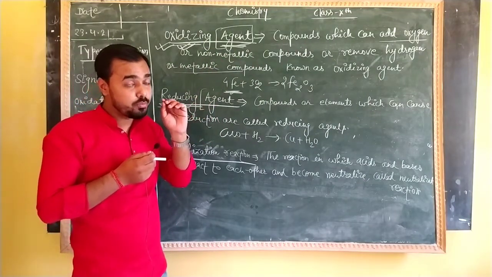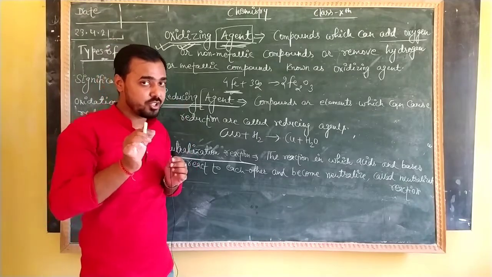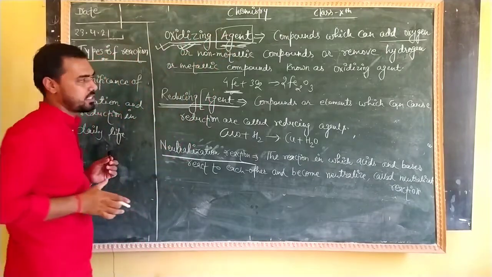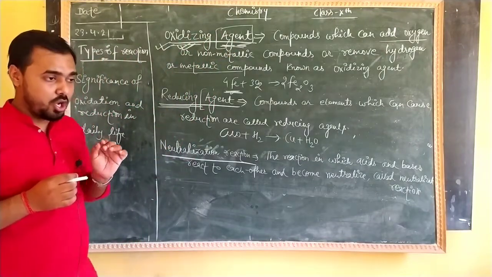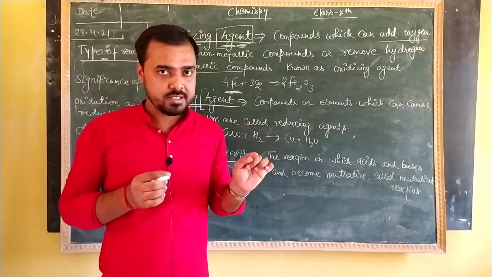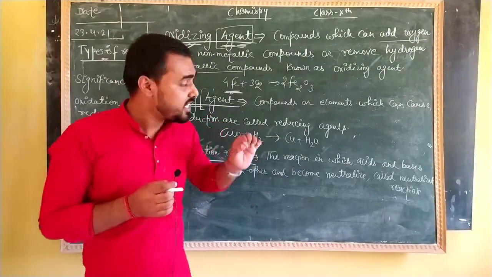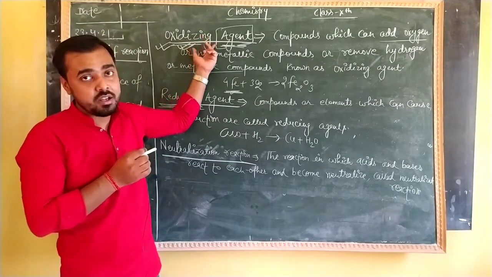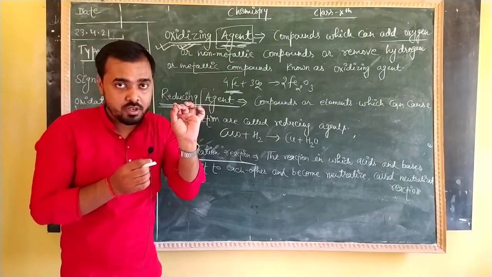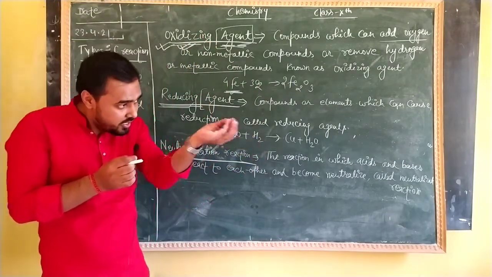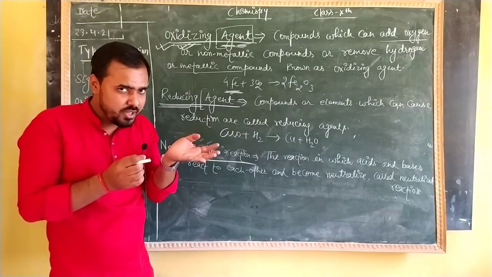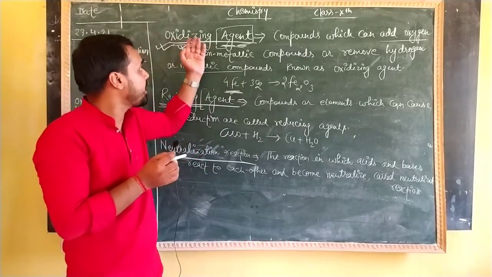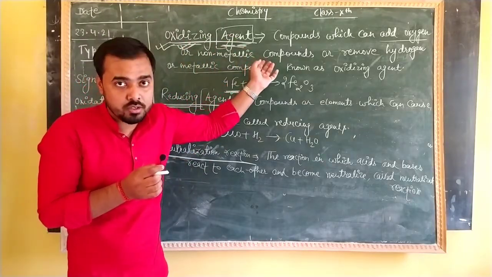So you must have a question. The question is, what is the difference between an oxidizing agent and oxidation? So listen, oxidation is a process. It is a process in which oxygen is getting added. But if you are talking about an oxidizing agent, it is a compound, an element which works to add. Are you getting what I am saying exactly? Oxidation is a process, but an oxidizing agent is a compound.